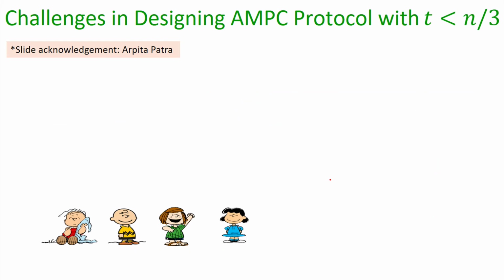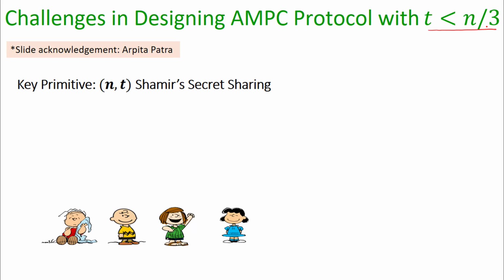So now let me discuss the challenges which we face while designing any asynchronous MPC protocol with the optimal resilience of t < n/3. The key primitive which is used in any unconditionally secure MPC protocol is that of (n,t) Shamir secret sharing.